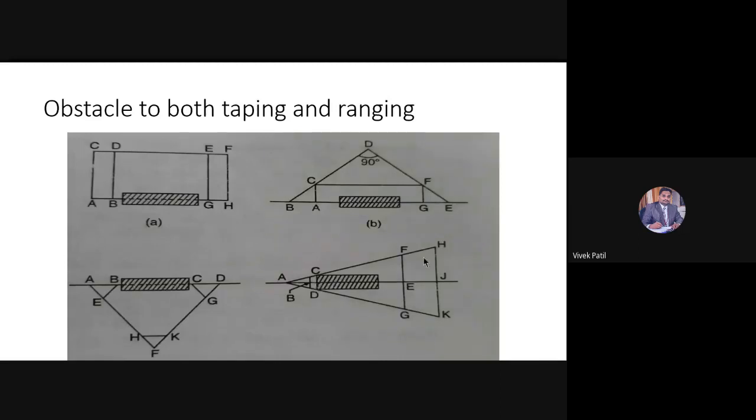So can I say that the points E and J which we have marked are on the same line AB? Yes, sir. What will be the distance AE? AE is equal to N into AB.